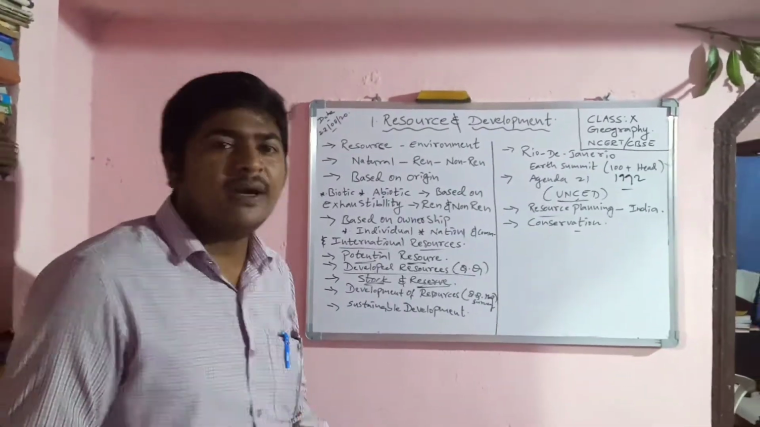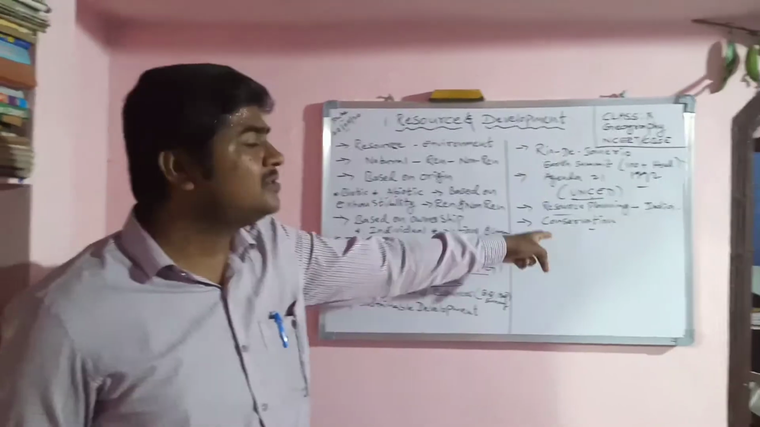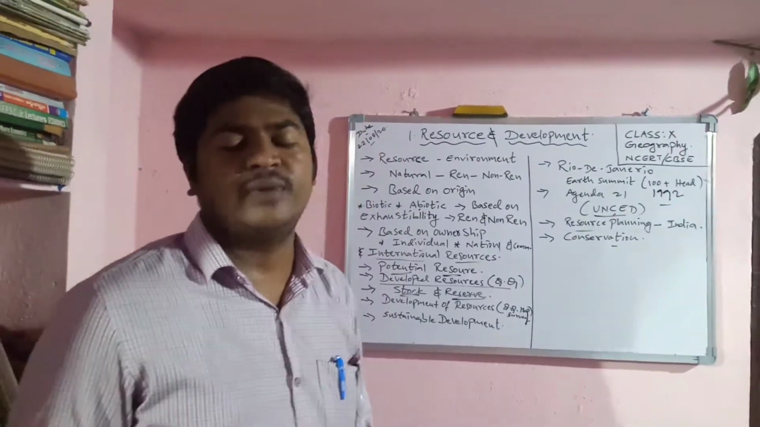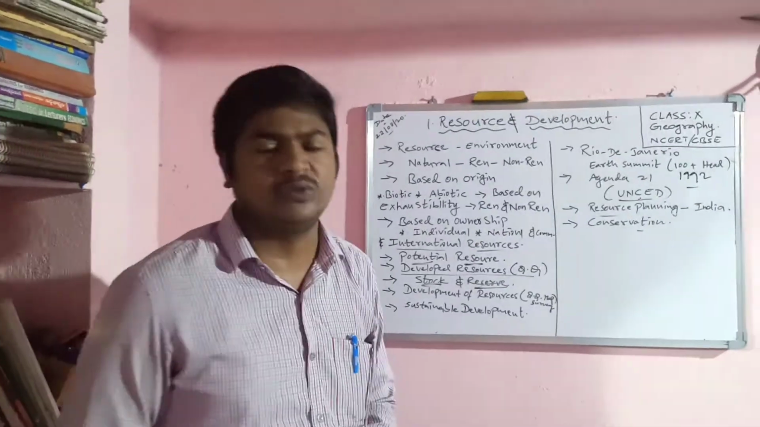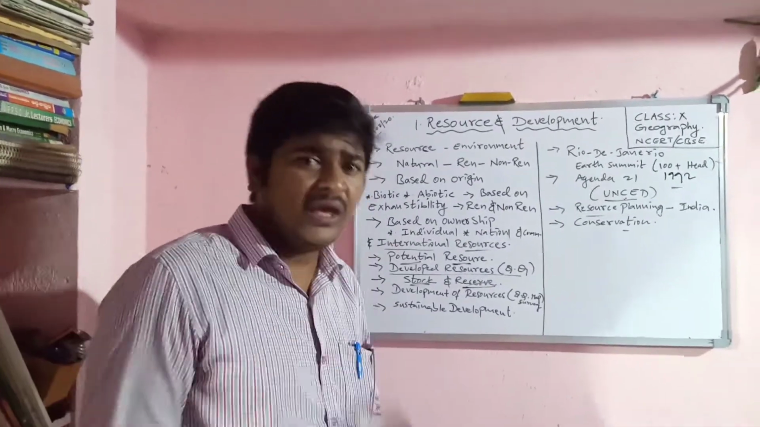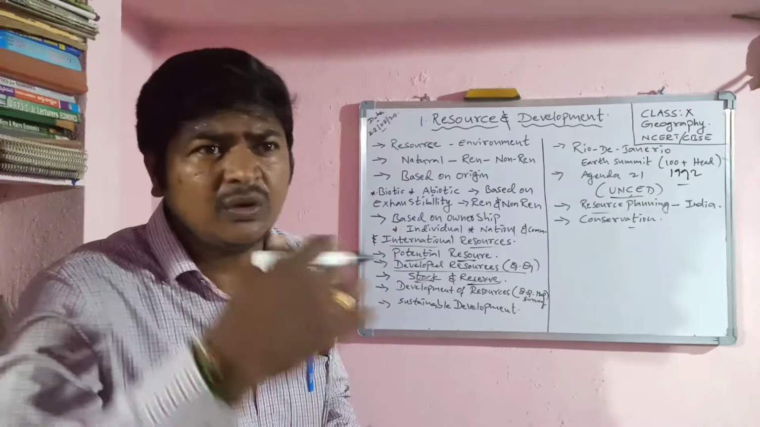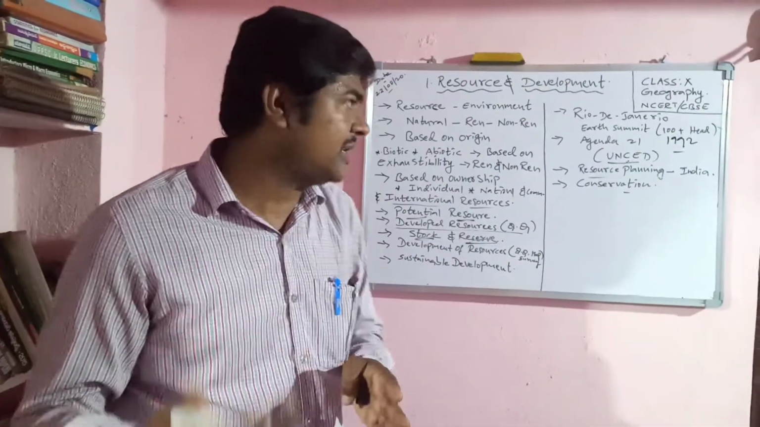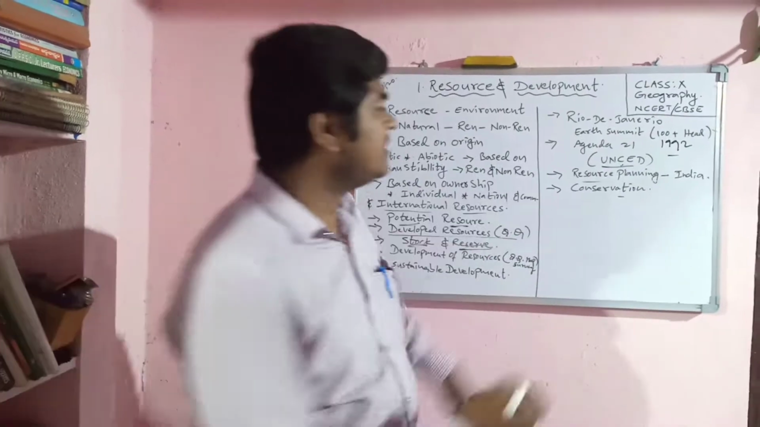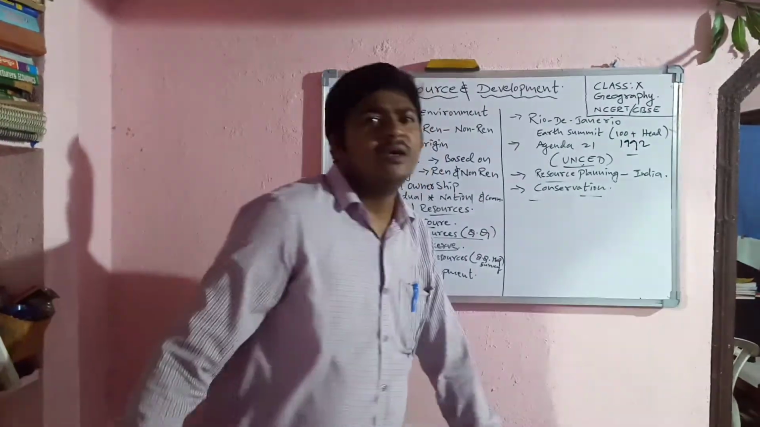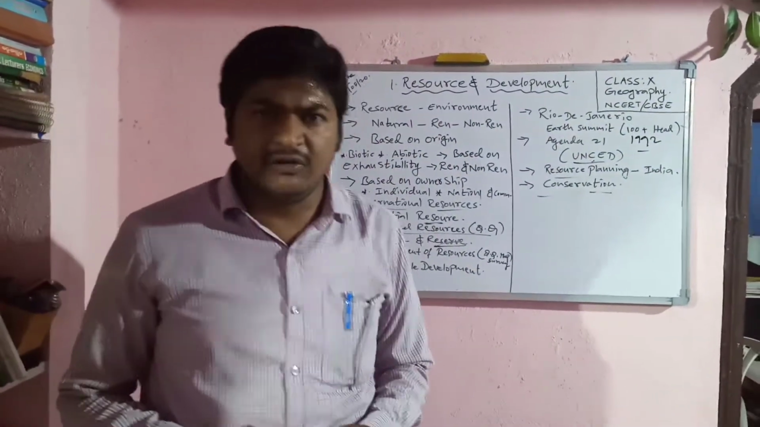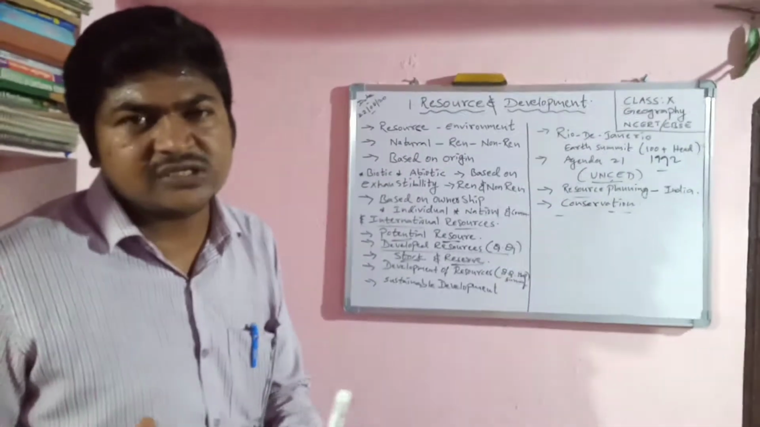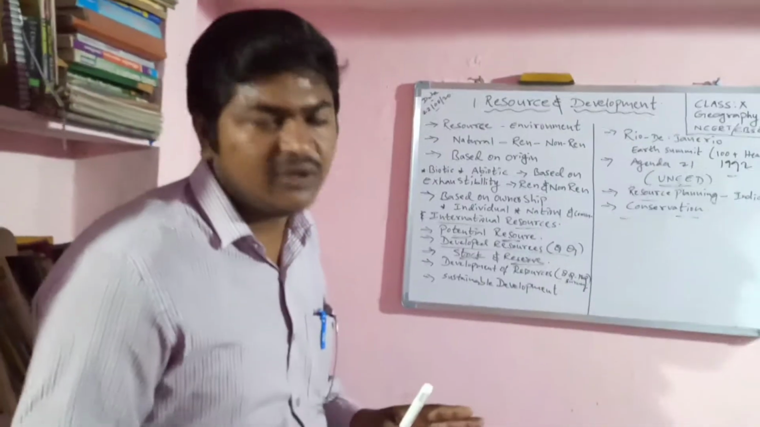So the government is planning for resources in the form of five-year plans. Even at the time of the first plan, in the 1950s, they gave priority to resource planning. Till now, resource planning programs go on every year as part of sustainable development. And conservation is nothing but saving. We have to save the environment, which means we have to protect the resources. Usually, the environment will be protected indirectly.